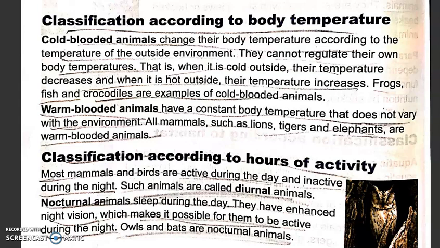Then we have warm-blooded animals. Now, warm-blooded animals have a constant body temperature that does not vary with the environment. All mammals, including humans, such as lions, tigers, and elephants are warm-blooded animals.